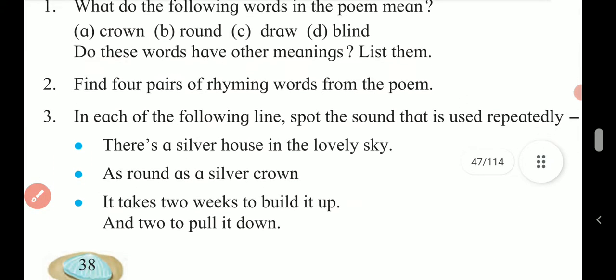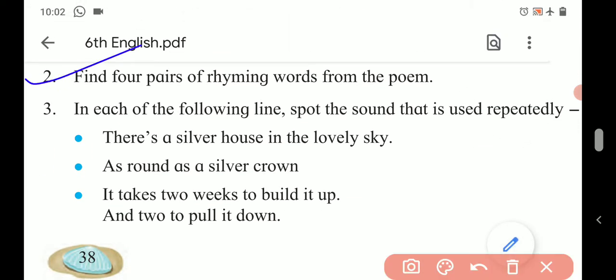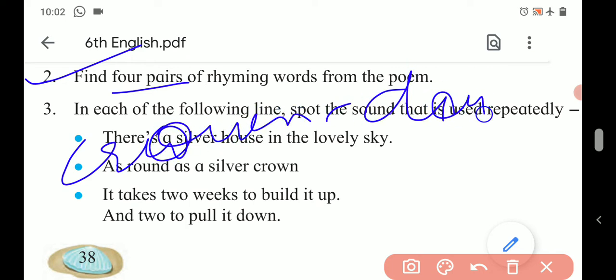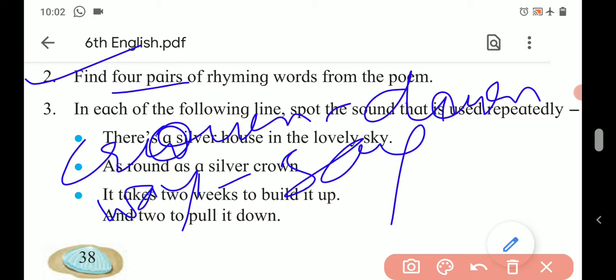Hope you got it. Second activity, find 4 pairs of rhyming words from the poem. Here in this poem, there are only 4 pairs. In the first stanza, there is a pair, crown, down. Second stanza, way, say.